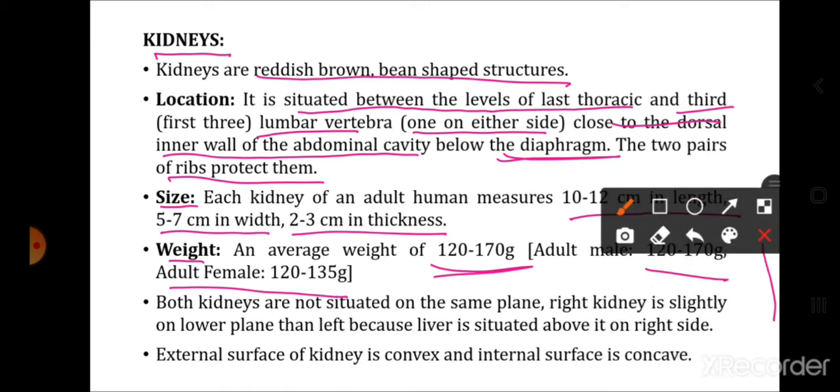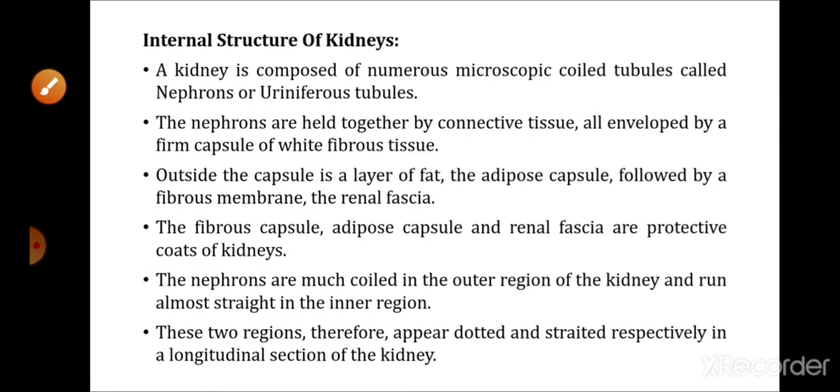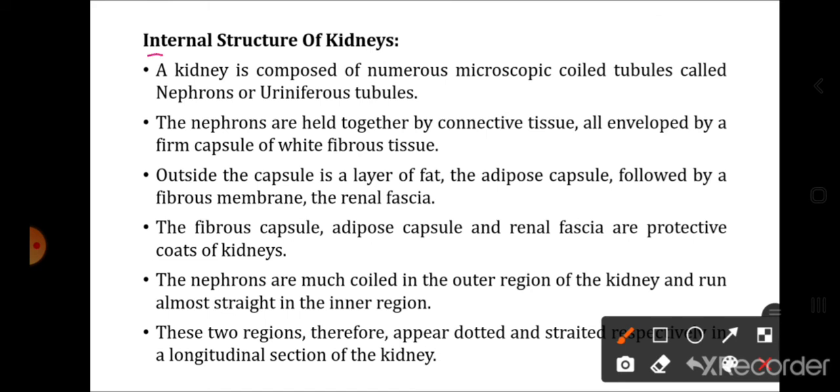Both the kidneys are not situated on the same plane. The right kidney is slightly on a lower plane than the left because the liver is situated above it on the right side. The external surface of the kidney is convex, the internal surface is concave. Now let us study regarding the internal structure of the kidneys. A kidney is composed of numerous microscopic coiled tubules called nephrons or uriniferous tubules.